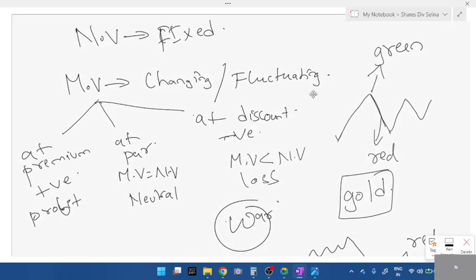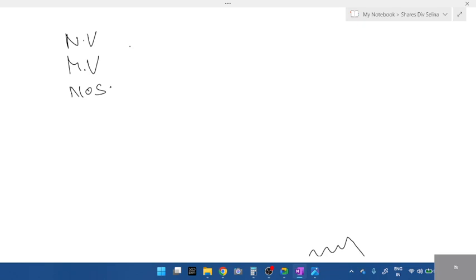So there are three important concepts in this. Two we have done. I told you what is nominal value, market value, and number of shares. Number of shares is your wish. If a company has 100 shares, you can buy 50 shares, 60 shares, how much ever you want. They'll set a limit. These are the three things we have done today.